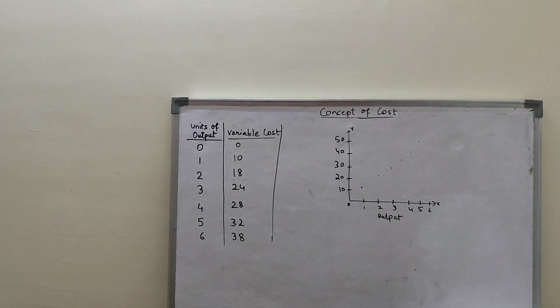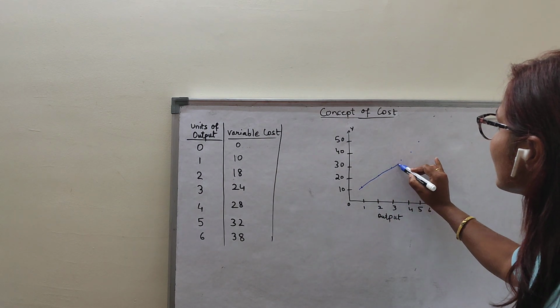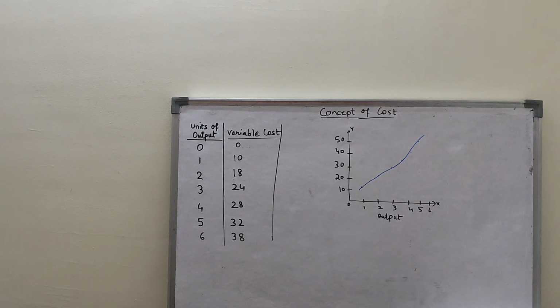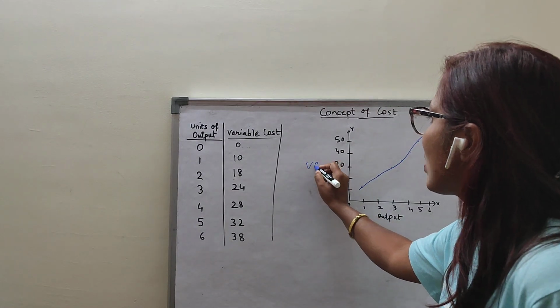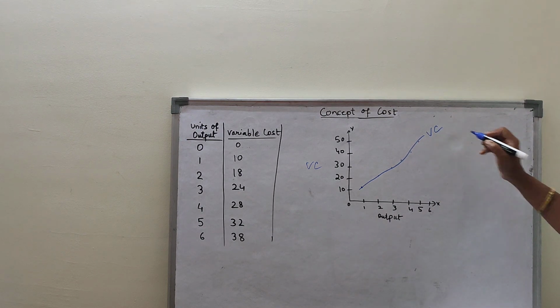See, if I join these points, you will see in the above diagram that output I have taken on the x-axis, and variable cost I have taken on the y-axis. Now if I join these points, I'll get the variable cost curve. Clear?